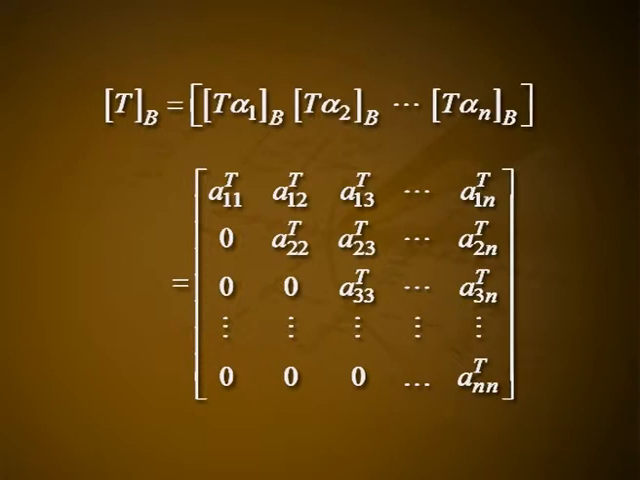the matrix of T in B equals the matrix with columns [T alpha 1]B, [T alpha 2]B, etc., [T alpha n]B, which equals the matrix with first row a11(T), a12(T), a13(T) etc. a1n(T), second row 0, a22(T), a23(T) etc. a2n(T), third row 0, 0, a33(T) etc. a3n(T), and so on, down to ann(T). Hence, every T belonging to F is represented by a triangular matrix in the basis B.